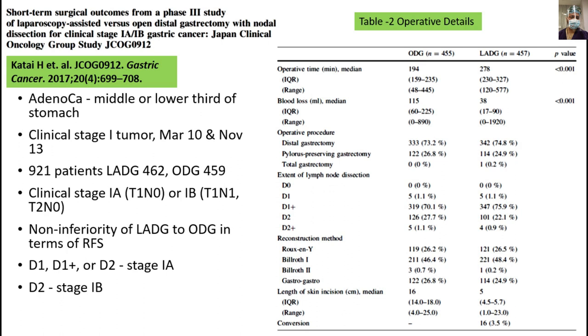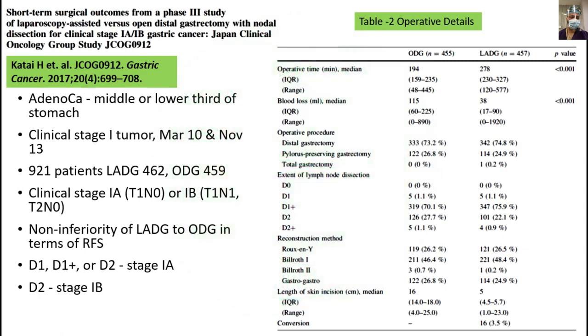Clinical stage 1A, that is T1N0, and 1B, T1N1 or T2N0, were included, and they studied non-inferiority of lap to open in terms of recurrence-free survival. They did D1, D1 plus, and D2 lymphadenectomy for stage 1A, and for all stage 1B tumors, that is T1N1 or T2N0, they did D2 gastrectomy.